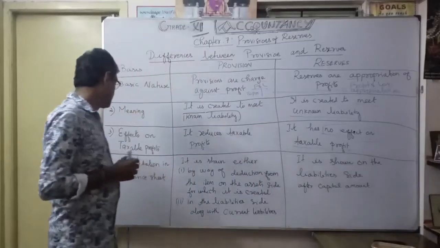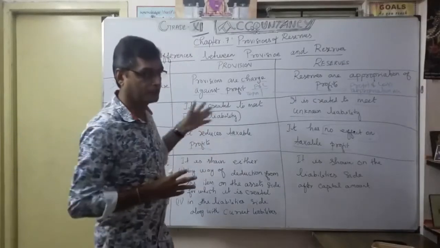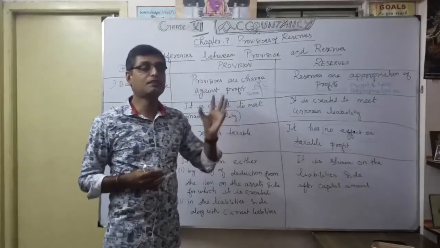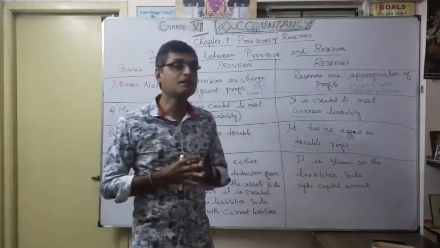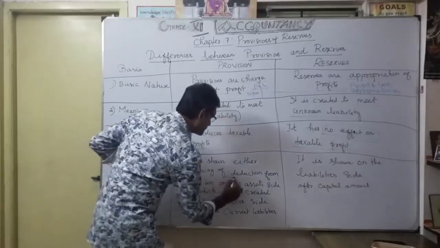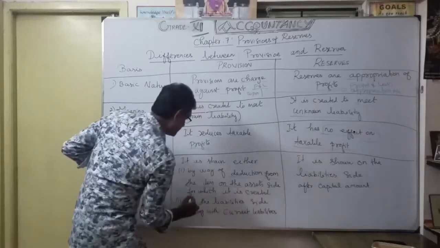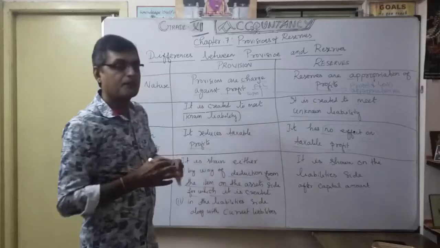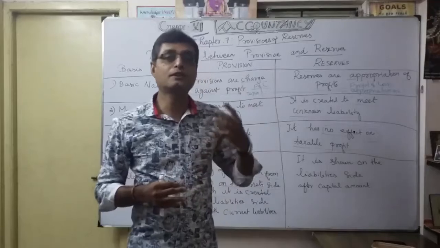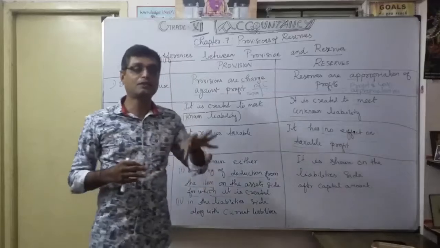Now coming to the fourth one, presentation in the balance sheet. You should know very well, from the provision point of view, you want to show on the asset side and the liability side. On the asset side, as already discussed, provision for depreciation is shown by way of reduction from the item on the asset side for which it is created. That means any asset, you are going to deduct provision for depreciation. Then only you show the exact value of the assets for the current year.